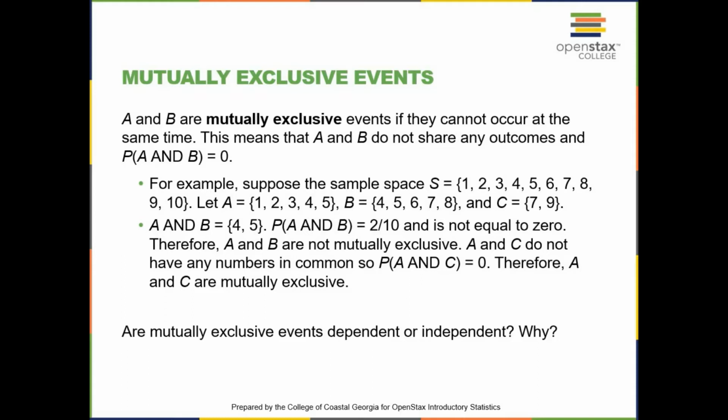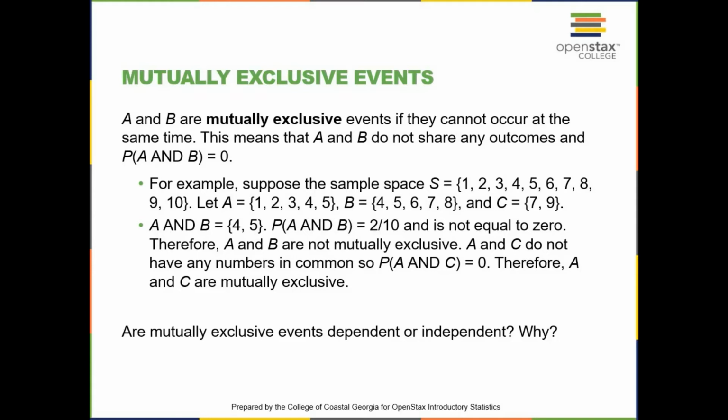A and B is equal to 4 and 5 because 4 and 5 occur both in A and B. The probability of A and B is 2 out of 10 because we have 2 outcomes in A and B and we have 10 outcomes in the sample space. That is not equal to 0. Therefore, A and B are not mutually exclusive events.